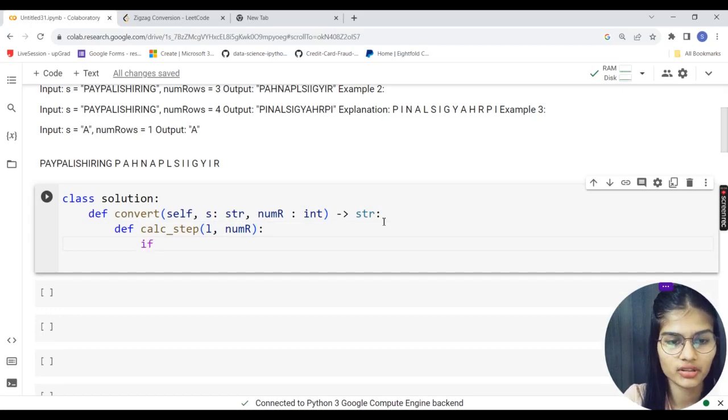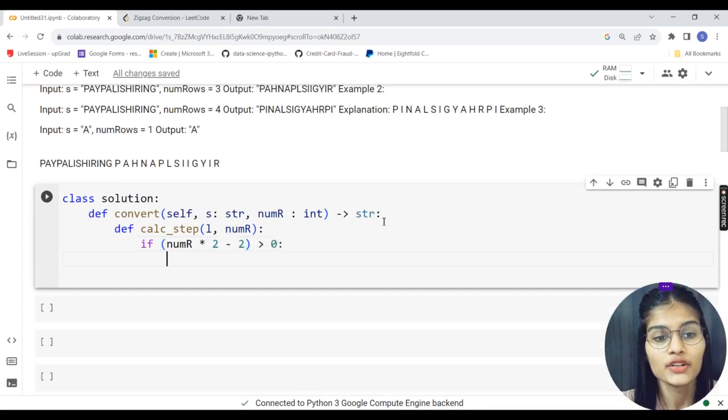So I'm going to put up a condition: if numRows multiplied by 2 subtracted by 2 is greater than 0, right? I am checking the multiple of my rows, and if I subtract that by 2, let's say my number of rows is 3, so 3 times 2 is 6, subtracted by 2 is 4.